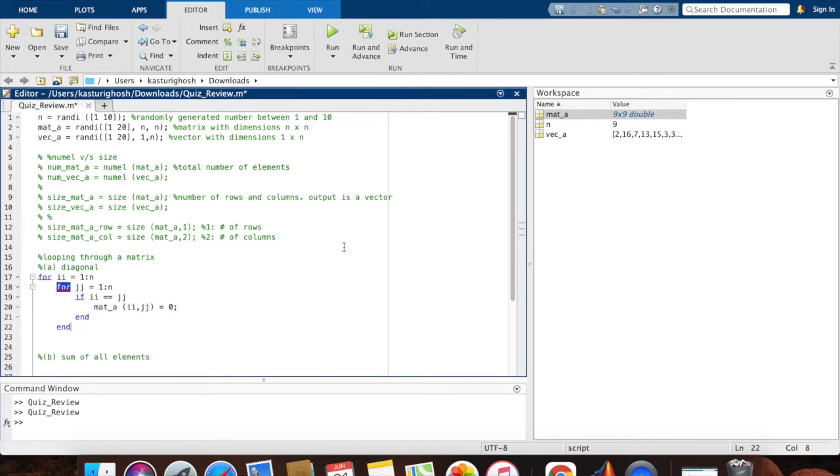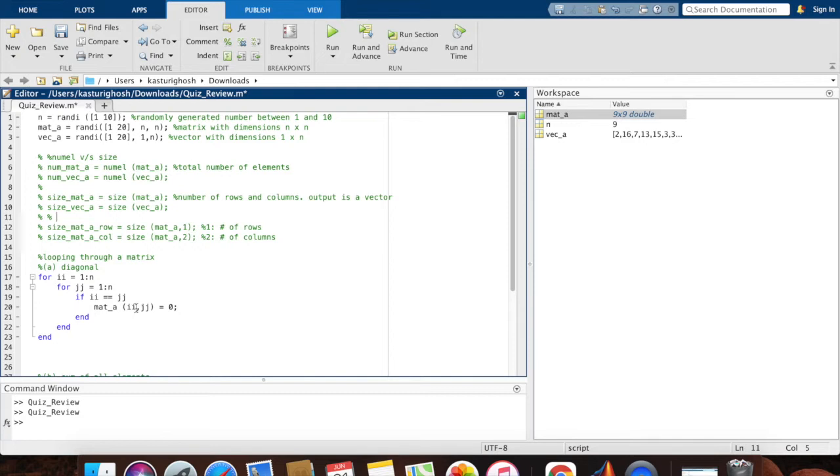Okay, a very important part of this is what is ii and jj? They don't exactly mean anything, right? When I'm defining ii and jj for my for loops, I'm just saying that it starts at 1 and it goes to n. So it's basically just a range of numbers. It does not mean anything. It's you who are writing the code when you give meaning to what you want to define ii and jj as.